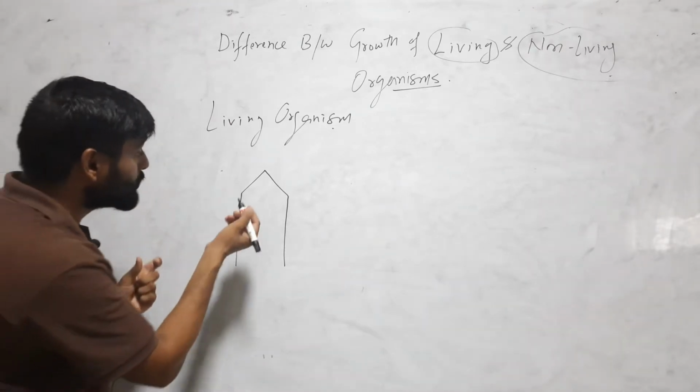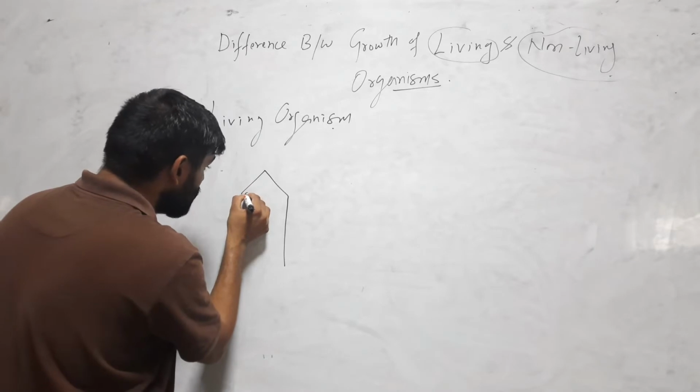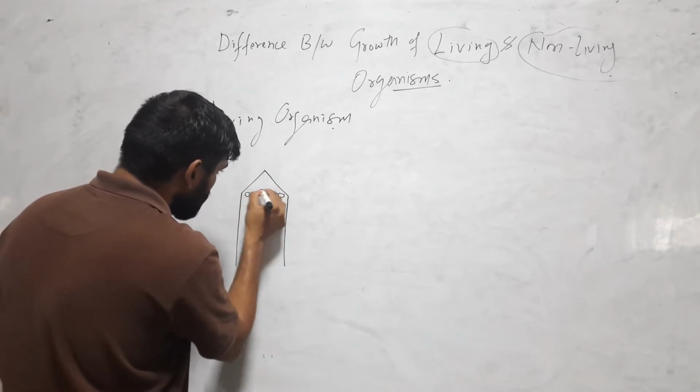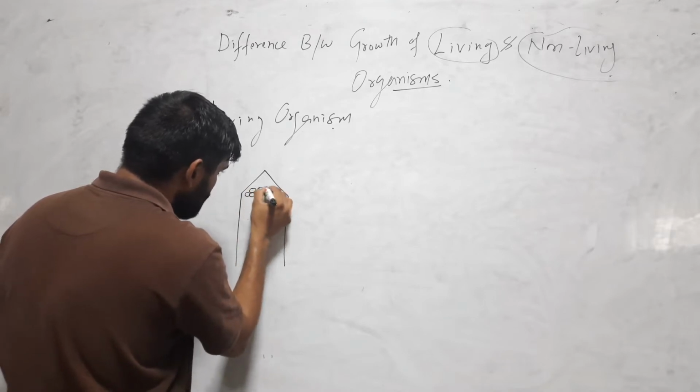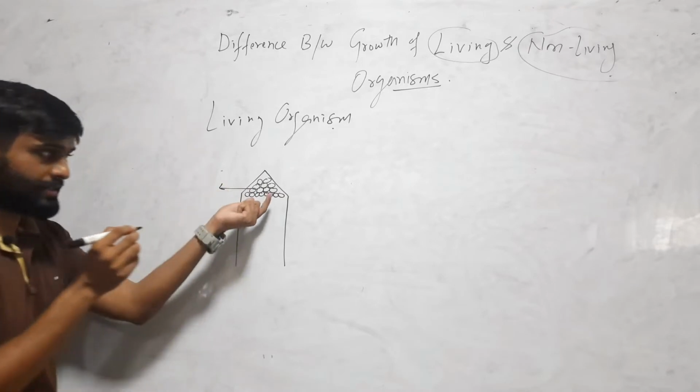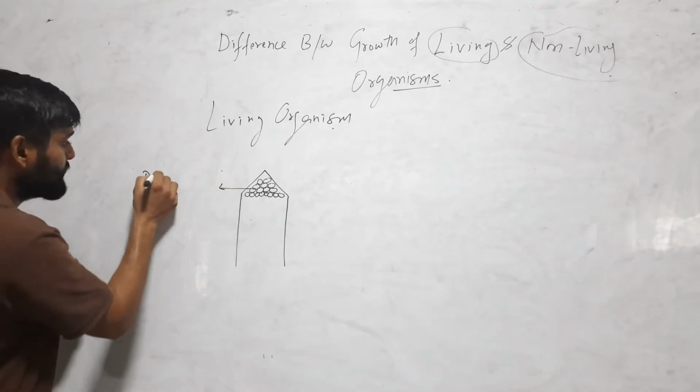So here growth will occur due to growth of inner cells or division in here. There are certain cells which will divide.